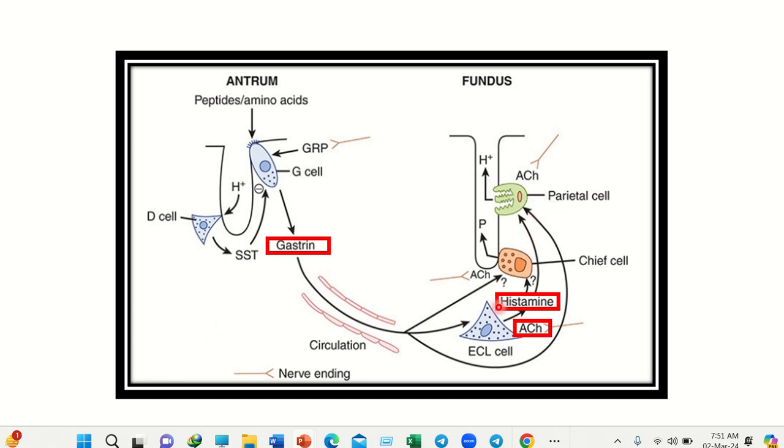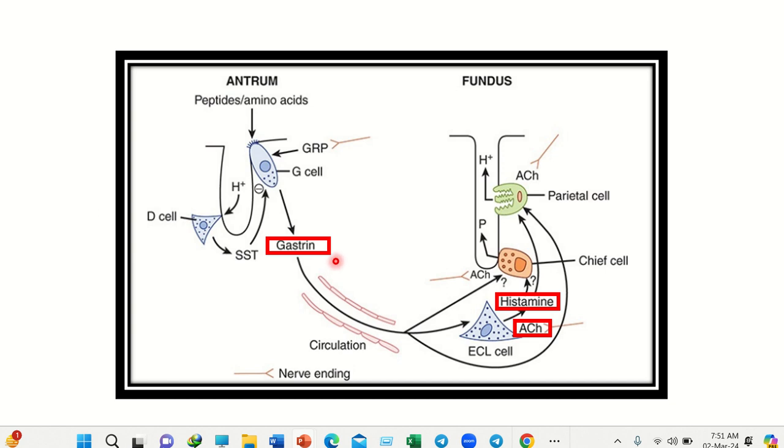Also here we can see histamine. This histamine also increases the secretion of hydrochloric acid from the parietal cell. And acetylcholine, which is from the parasympathetic nervous system, also increases the secretion of hydrochloric acid by the parietal cell. So gastrin, acetylcholine, and histamine, these three important chemical substances increase the secretion of hydrochloric acid from the parietal cell.